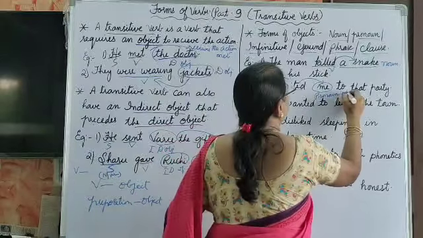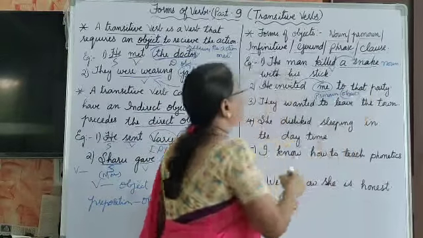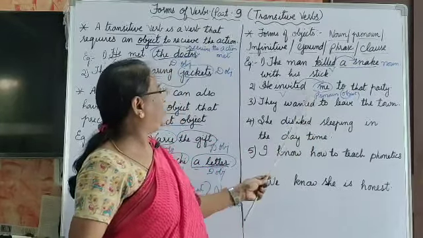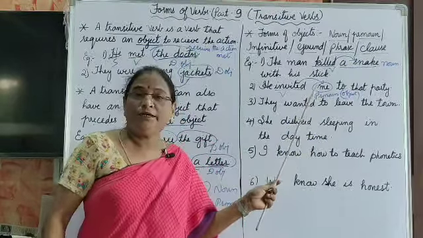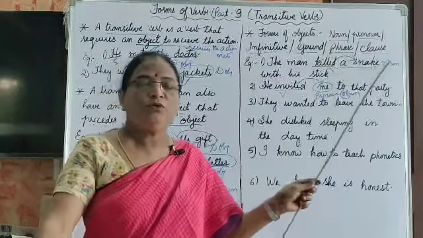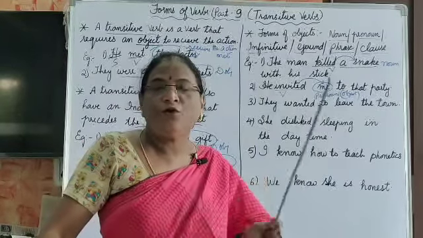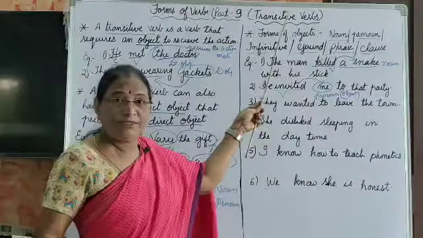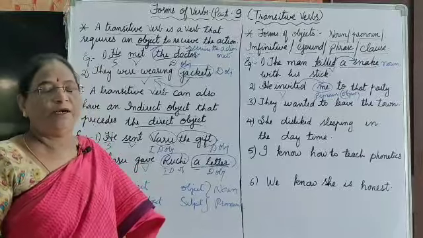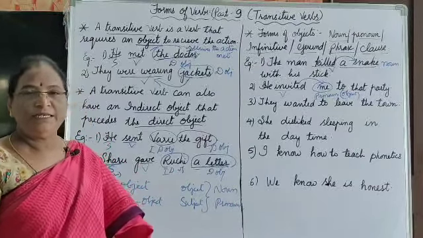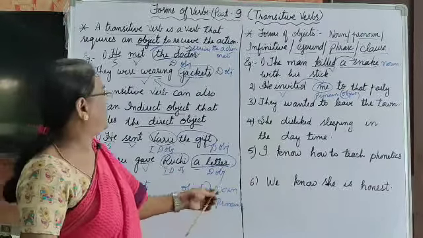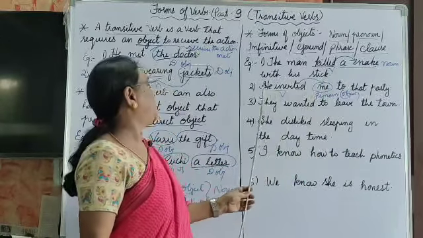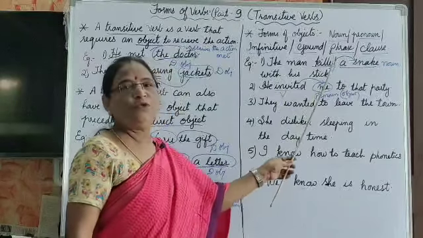As I told you, forms of object: noun, pronoun. There is no rule that object must be noun and pronoun. I am talking about transitive verb. So in transitive verb, the object may be noun, pronoun, infinitive, gerund, sometimes phrase and clause. Here it is noun and here it is pronoun. He invited me to the party.